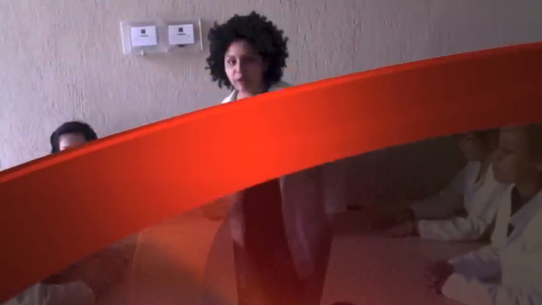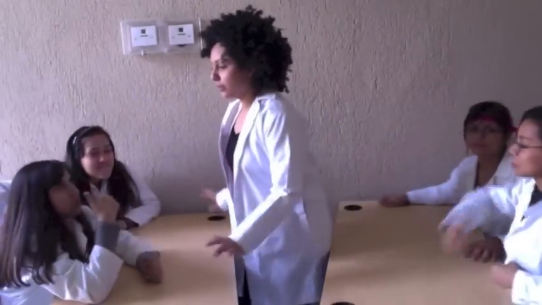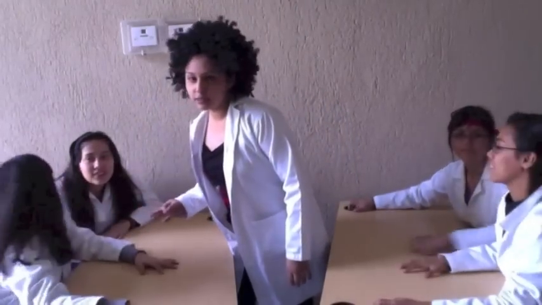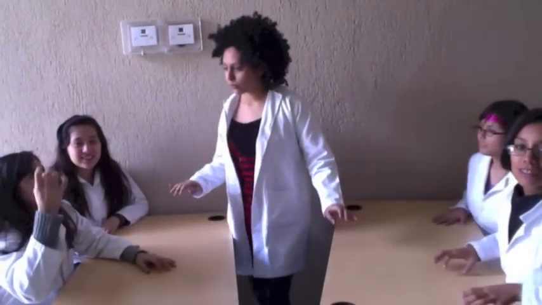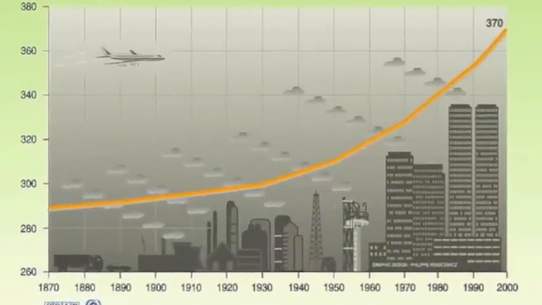Here starts the third round, called concentration of carbon dioxide in the atmosphere. And the question is, since what year has the contamination gone over 350 parts per million of carbon dioxide? I think it was 1975. Sweetie, that's incorrect. It was in 1990. Time for the pink team.